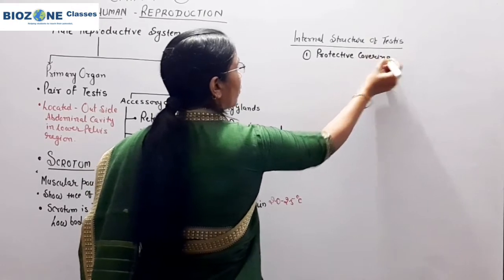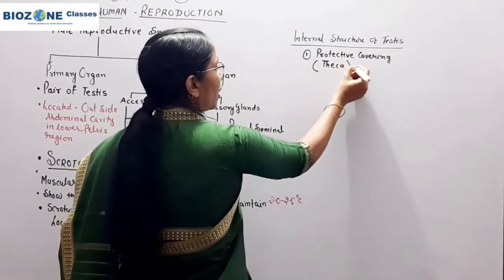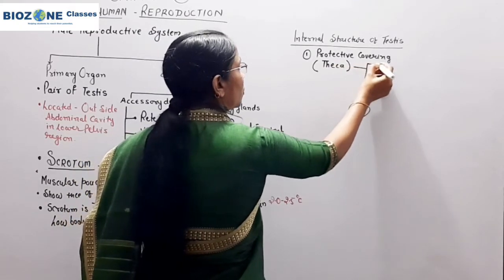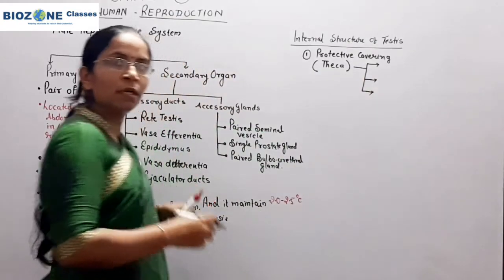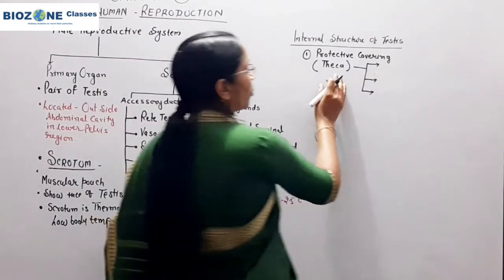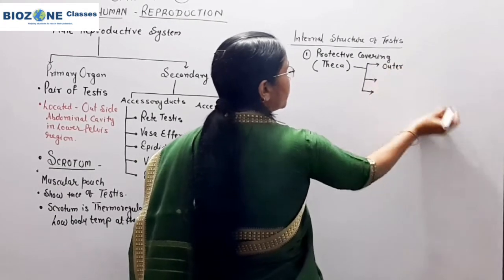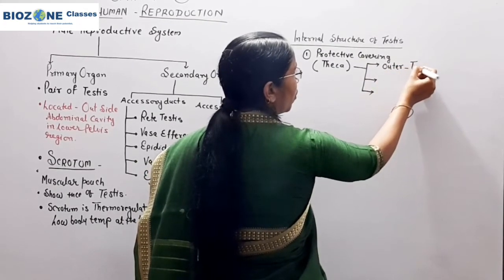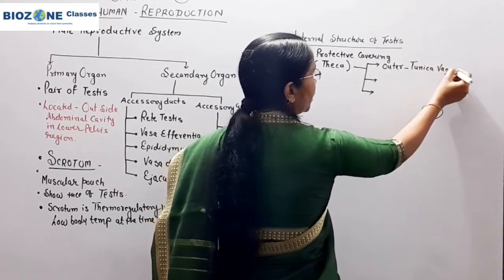These protective coverings are commonly called theca, and there are 3 protective coverings in each testis. One thing you remember: the outer protective covering is called tunica vaginalis.